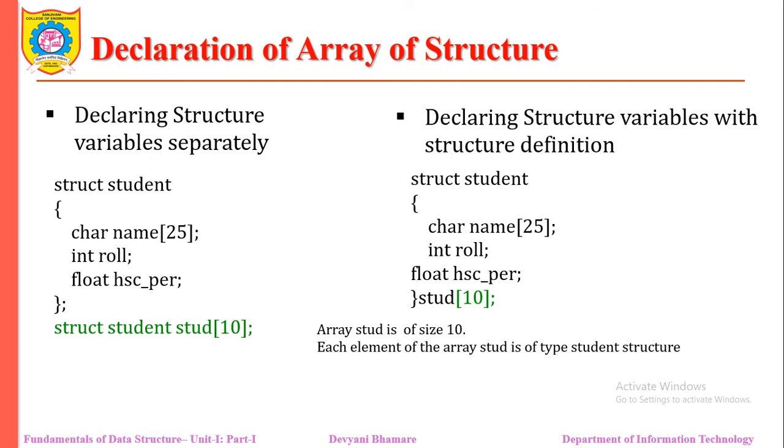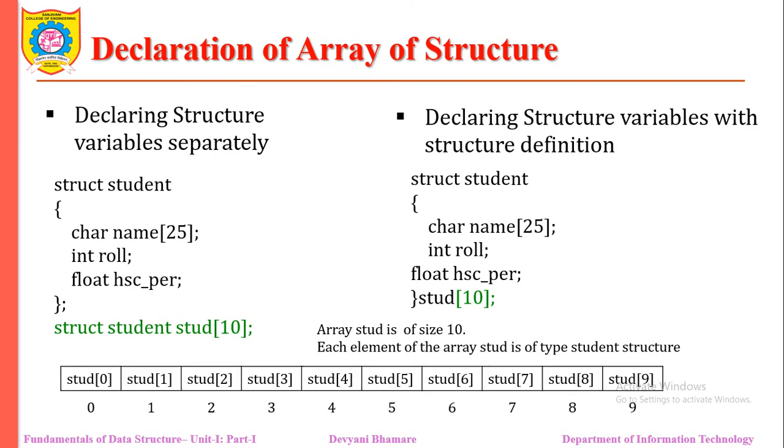Stud 0, stud 1, stud 2, stud 3, and so on up to stud 9. Stud 0 maintains the information for one student. Stud 1 maintains the name, roll number and percentage for the second student. Stud 2 maintains the name, roll number and HSC percentage of the third student, and so on. What is the observation? Each element of the student array is a structure variable with the three members: name, roll number and percentage.